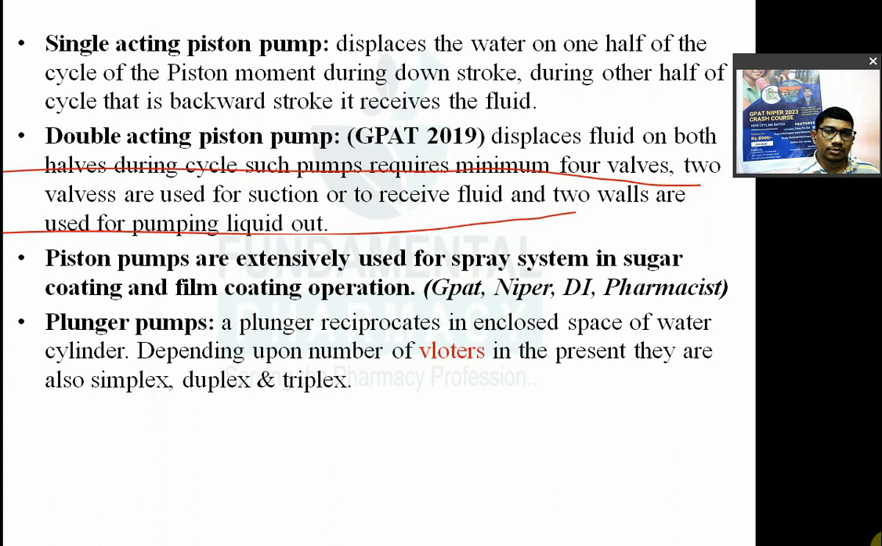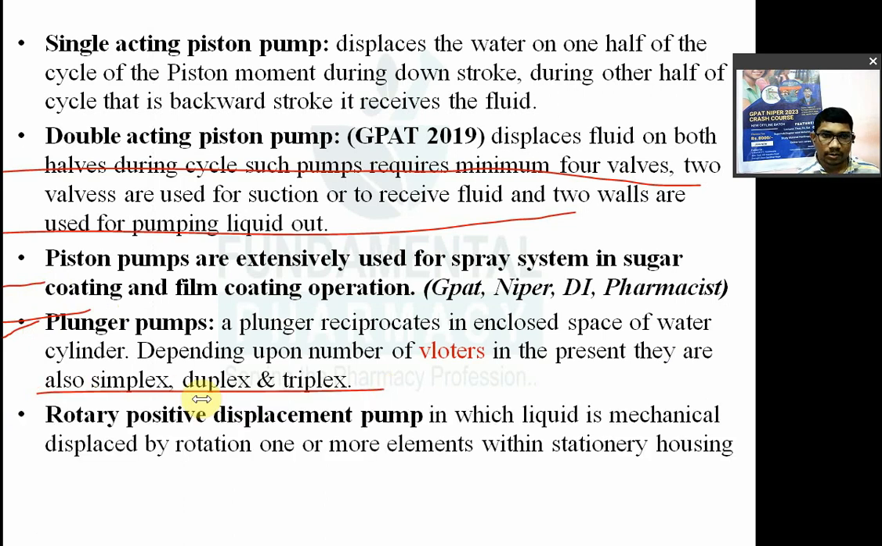Piston pumps किसमें use किया जाता है largely? So it is used in the spray system, spraying of coating solution in the tablet sugar coating. Plunger pumps, plunger reciprocate in the enclosed cylinder. Depending upon the number of cylinders present, they are either simplex, duplex, or triplex. We have seen that. Rotary positive displacement.